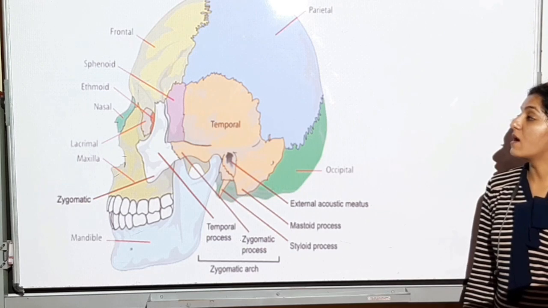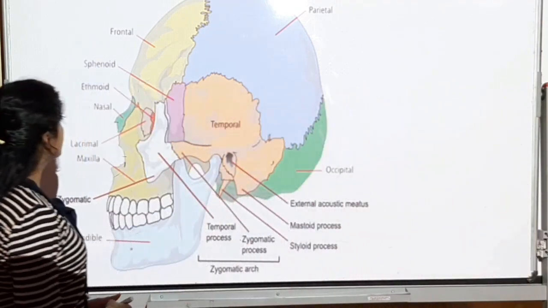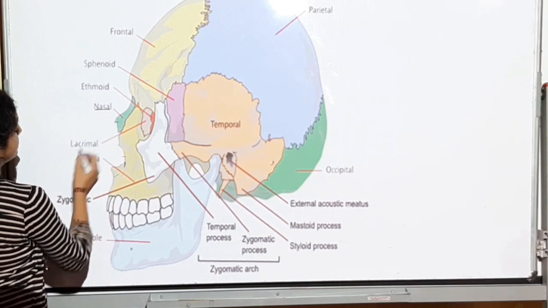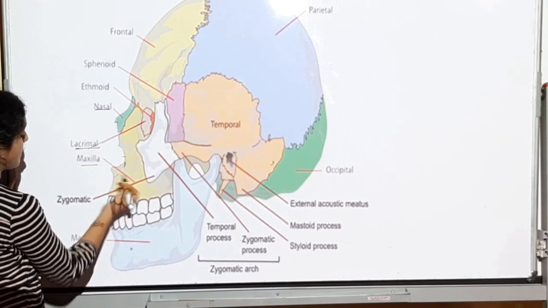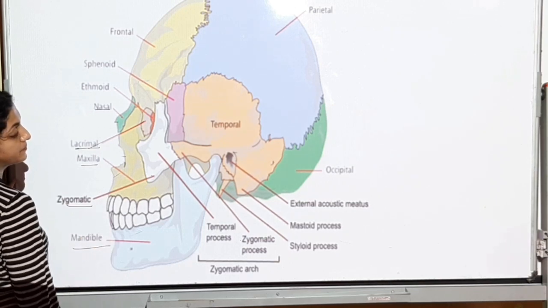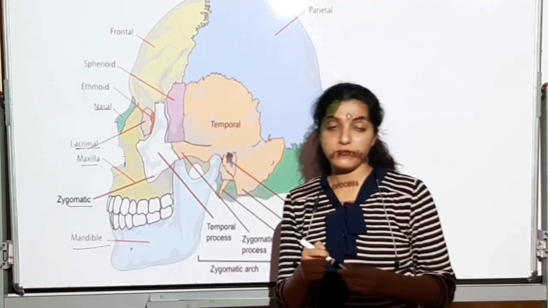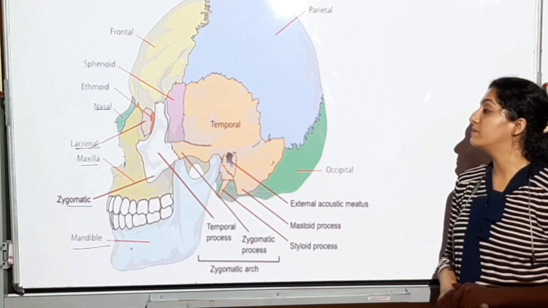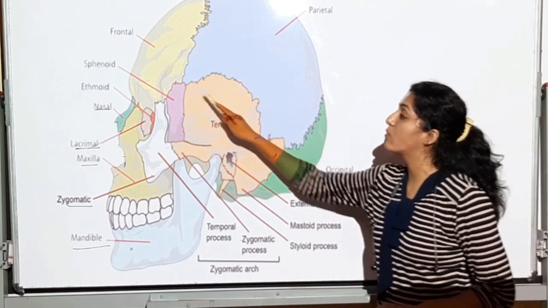It is this profile now. It's showing you the nasal, the lacrimal. Okay, we are discussing the facial bones. It's showing you the maxilla, the zygomatic, the mandible. All right, and it's not showing you the vomer. Vomer should also be here. The palatine is not seen in this diagram. And you can see the frontal, parietal, occipital, temporal, sphenoid and ethmoid, which are the bones of the cranium.